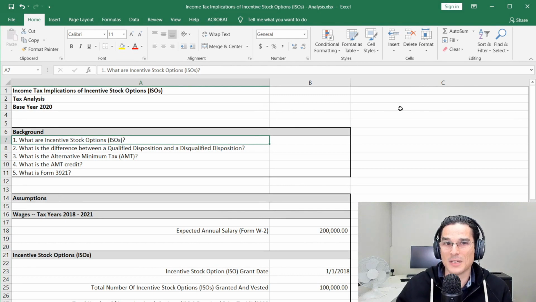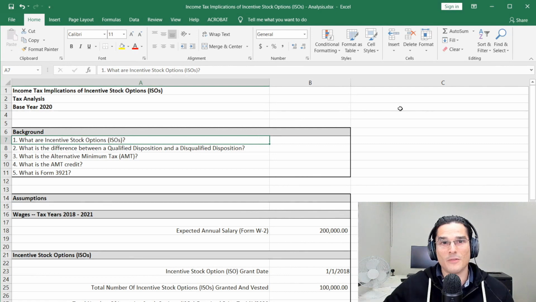So what ends up happening is you have an AMT hit in a year in which you exercise a significant amount of incentive stock options. And then you have to essentially get that AMT back in the form of the AMT credit. So it's important to understand that if you have an AMT implication due to the exercise of incentive stock options, or ISOs, then you will, after some time, get most or all of that AMT that you paid back in the form of the AMT credit.